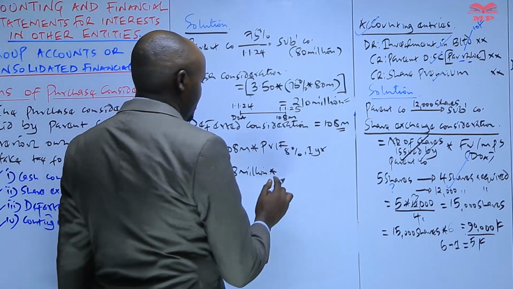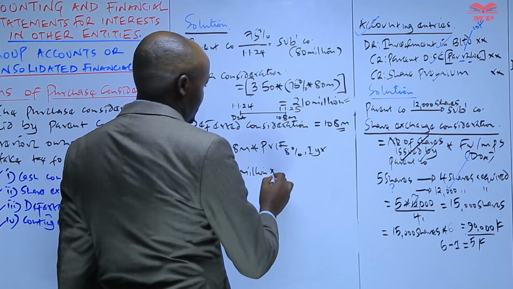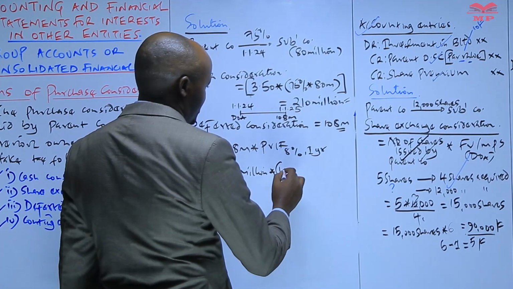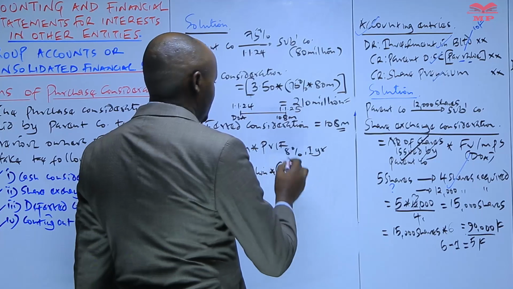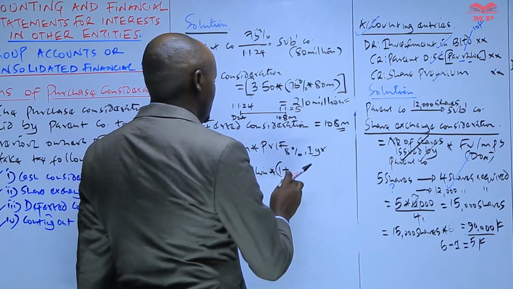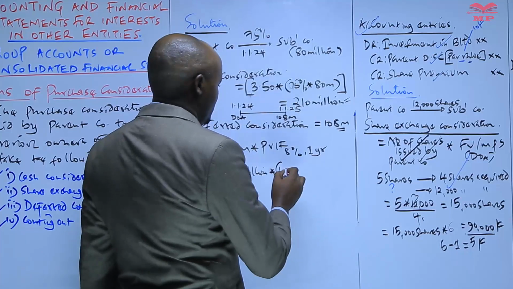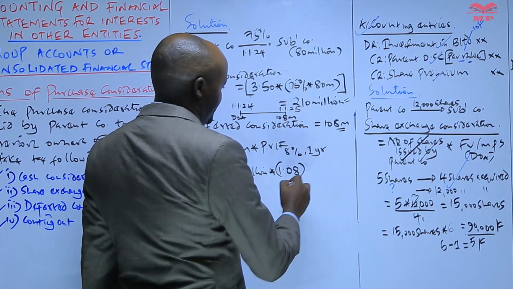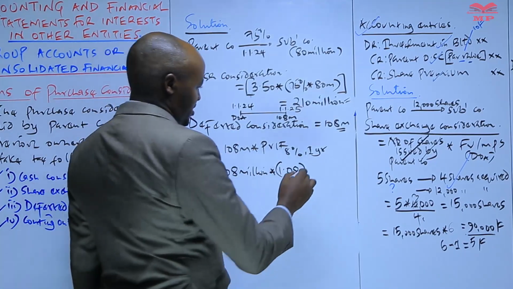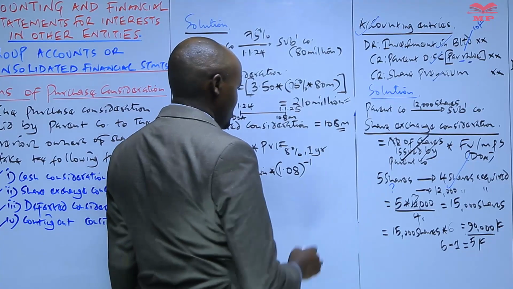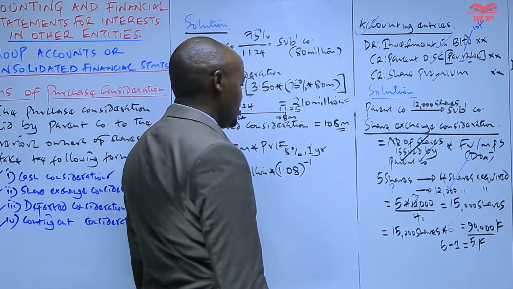So how do we compute this? We take 1 plus R, which is 8%, or basically 1.08, which will be 1.08 raised to power negative 1. Our N will be 1.